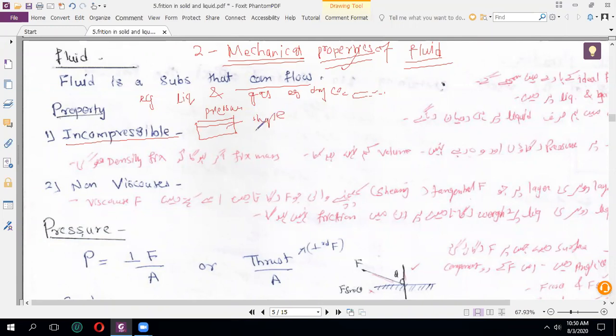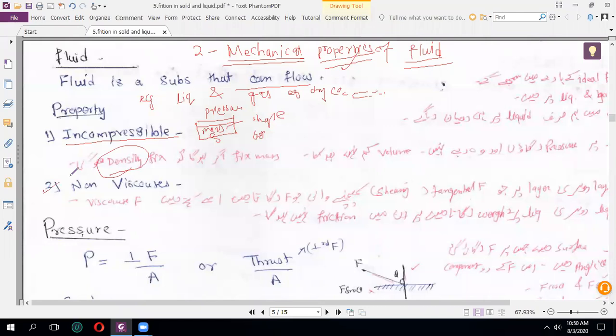Because the particles of the liquid are already near each other in bonding. You already know about this in chemistry, correct? If they are incompressible, that means their mass is fixed. If their mass is fixed, that means their density is also fixed. The liquid mass and density are always fixed.